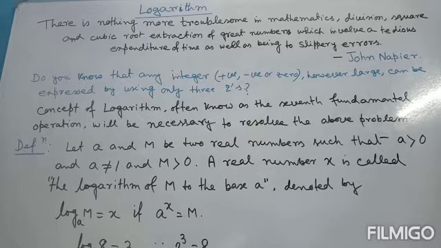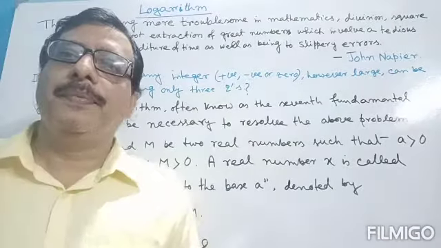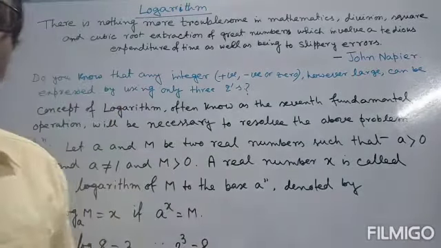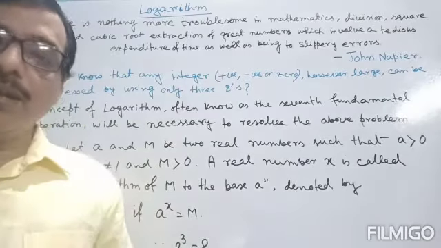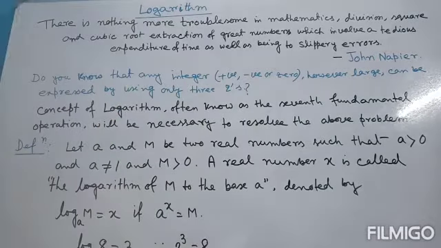Often known as the seventh fundamental operation, it will be necessary to resolve the above problem. That means we have to read the logarithm, or in short form log. It makes multiplication, division, etc. very easy. And logarithm is the general procedure of indices. We have already learned indices, so just the reverse process is logarithm.